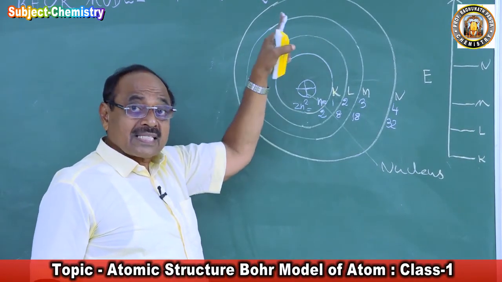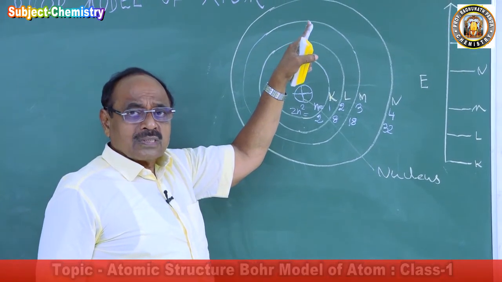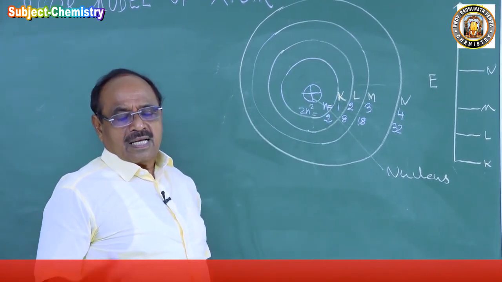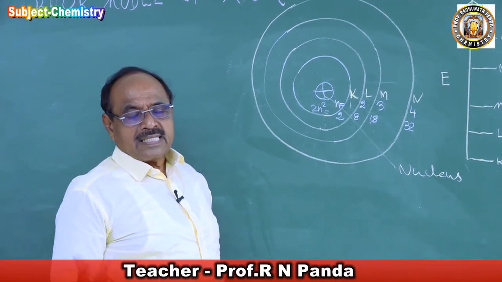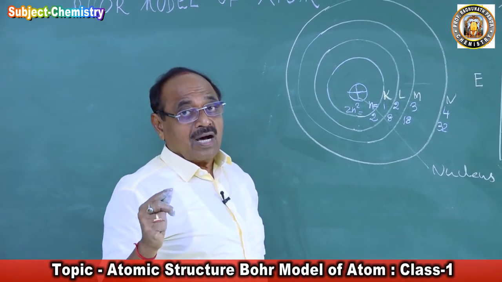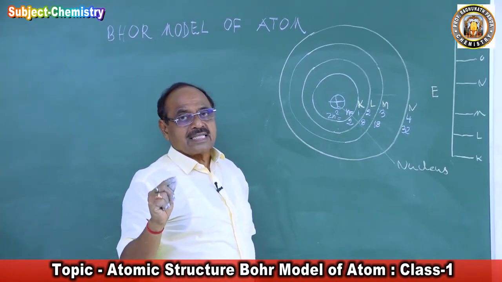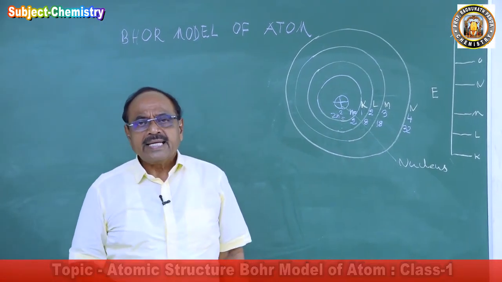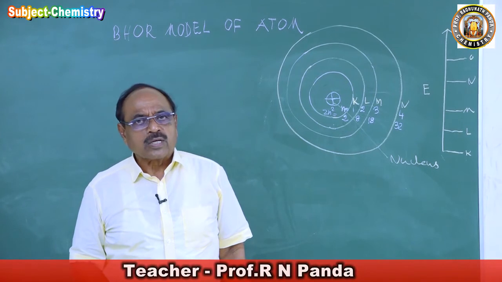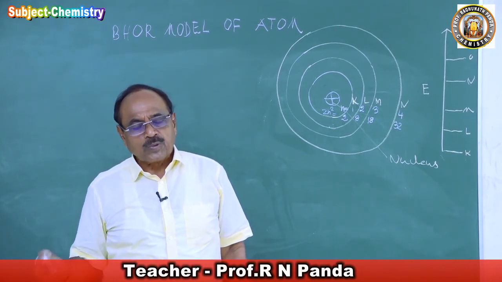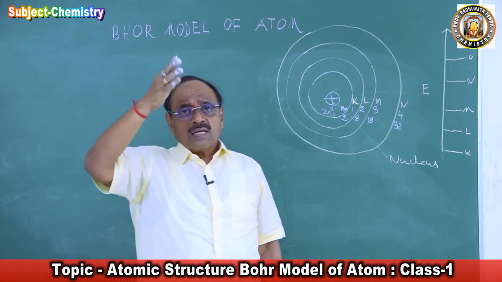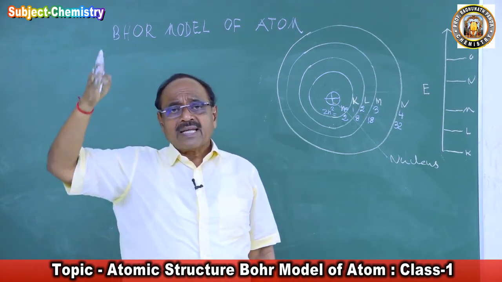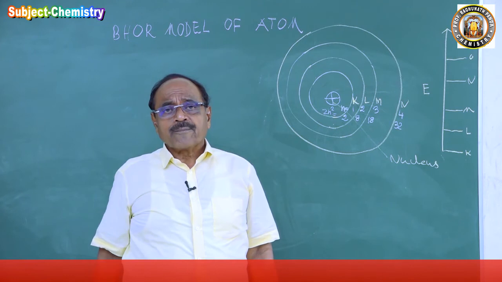It will go to that cell with which the energy of the electron is equal. So that is the way he says. He says that an electron cannot radiate or absorb energy of its own accord, but he has proposed this. Why did he propose this? Because he found there are many lines in the atomic spectra.